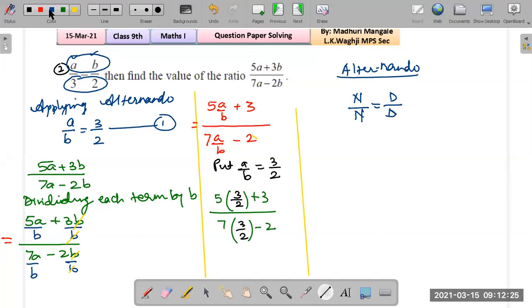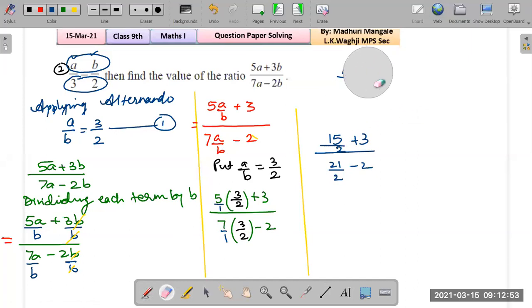How do we multiply? Numerator times numerator, denominator times denominator. So 5 threes are 15, upon 2 ones are 2, plus 3 as it is, the whole upon 3 sevens are 21 upon 2 ones are 2, minus 2, like that.